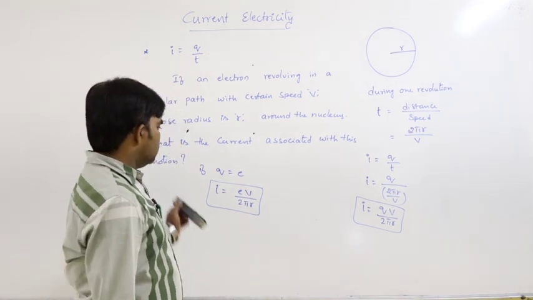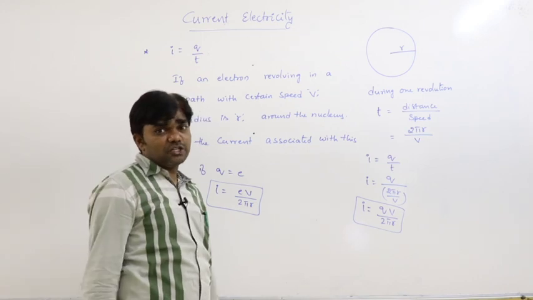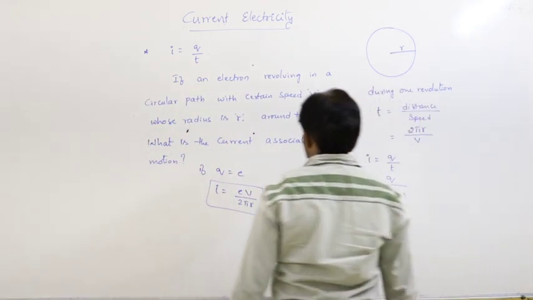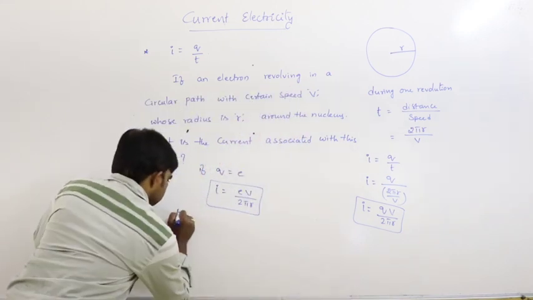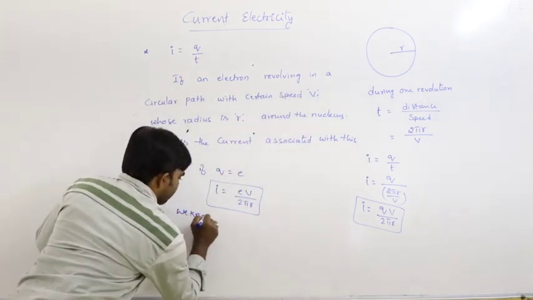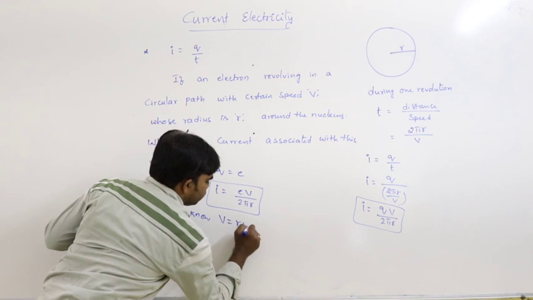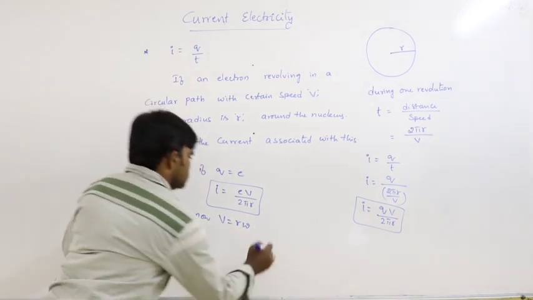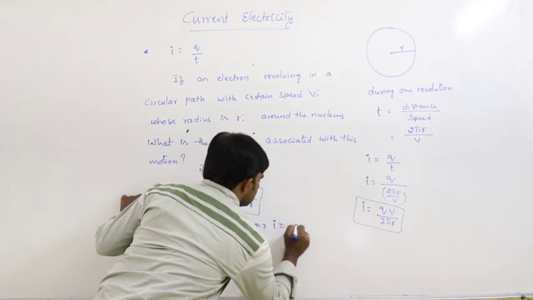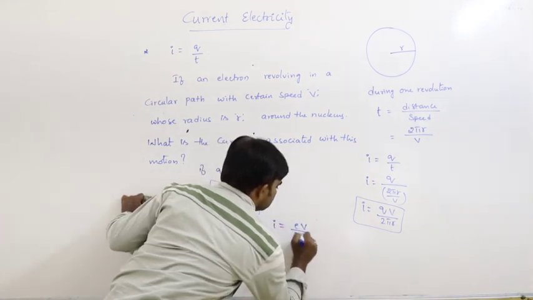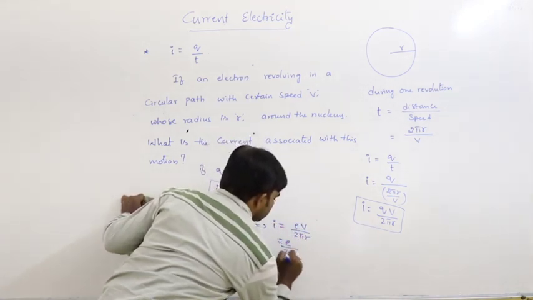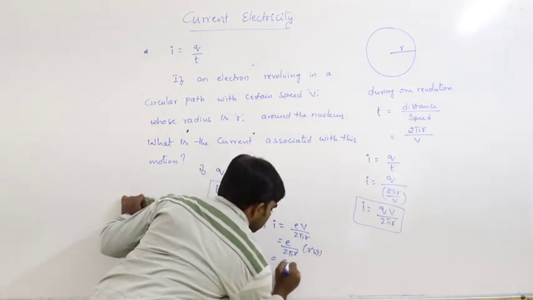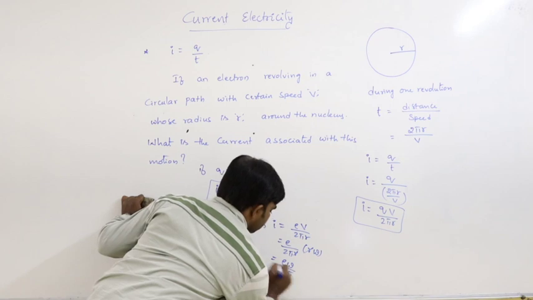So now if the angular velocity is mentioned, we know v is equal to r omega. So therefore I is equal to ev by 2 pi r, that is e by 2 pi r into v, and v is considered as r omega. r gets cancelled.